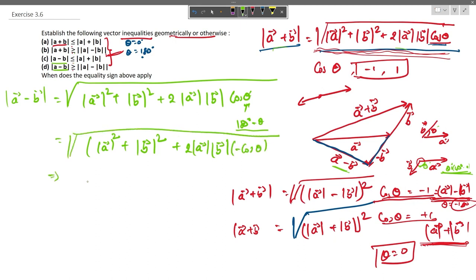Now this will turn out to be the magnitude of vector a minus the magnitude of vector b, whole square, which is vector a minus vector b.